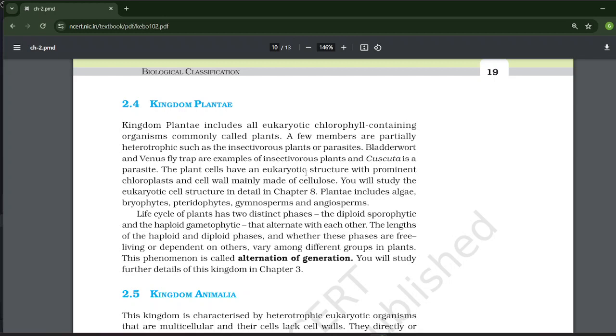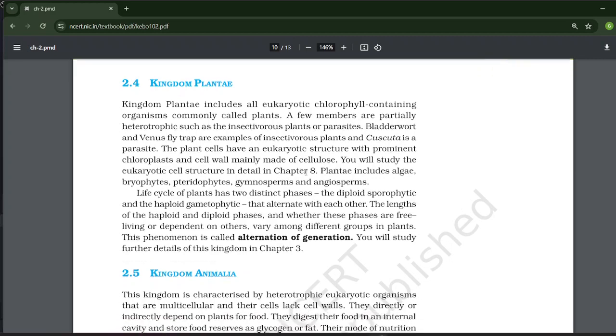The life cycle of a plant has two distinct phases: the diploid sporophytic and the haploid gametophytic. They alternate with each other. The lengths of the haploid and the diploid phases, and whether these phases are free-living or dependent on others, vary among different groups of plants. This phenomenon is called alternation of generation. You will study further details of this kingdom in chapter 3.